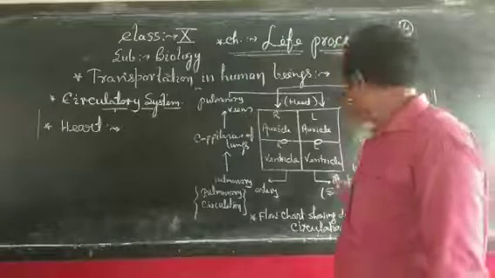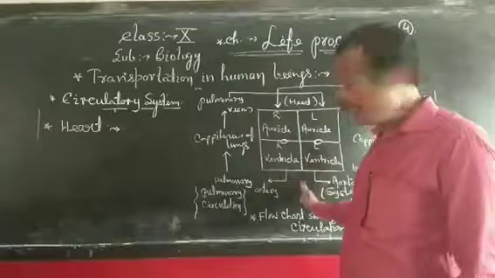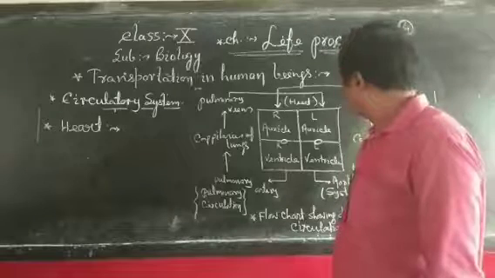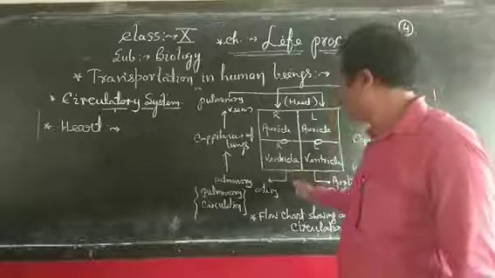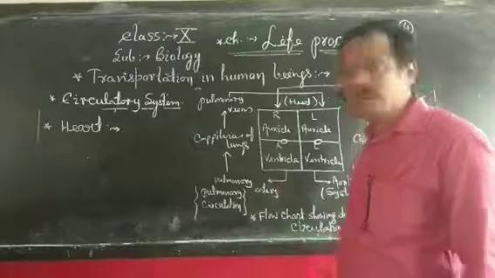So in this way there are 2 phases of the circulation of blood.